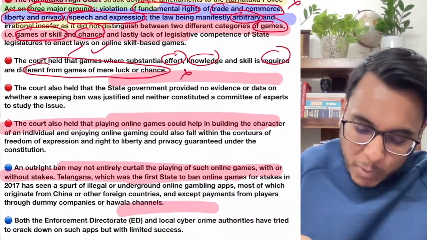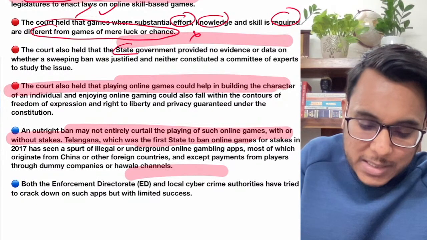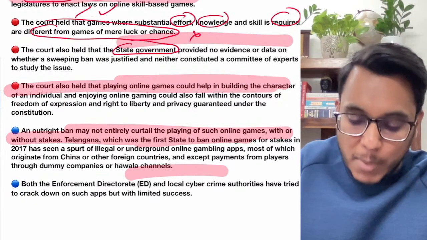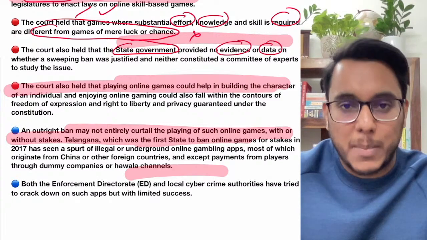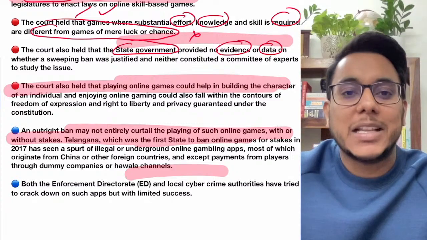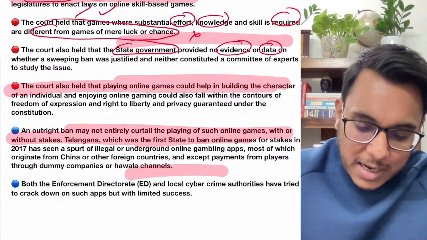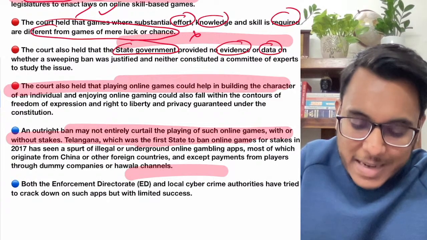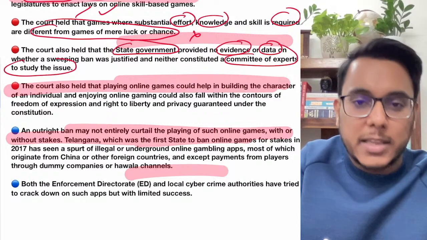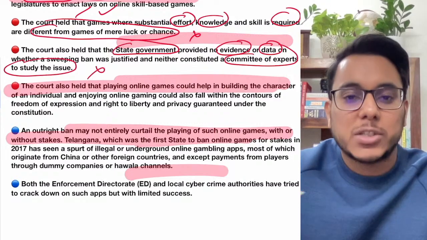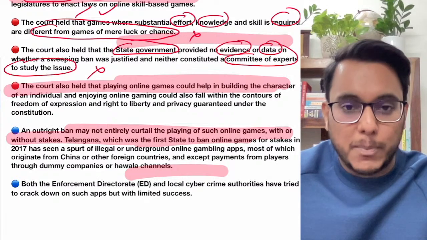Now guys, there is one more problem. The Karnataka state government did not come out with any evidence or data making clear how this ban will help. They just banned this online game. So without any evidence, without any data, it is just an arbitrary ban. Neither did they constitute a committee of experts to study this issue. So therefore it was irrational, and therefore a stay has been imposed on that.